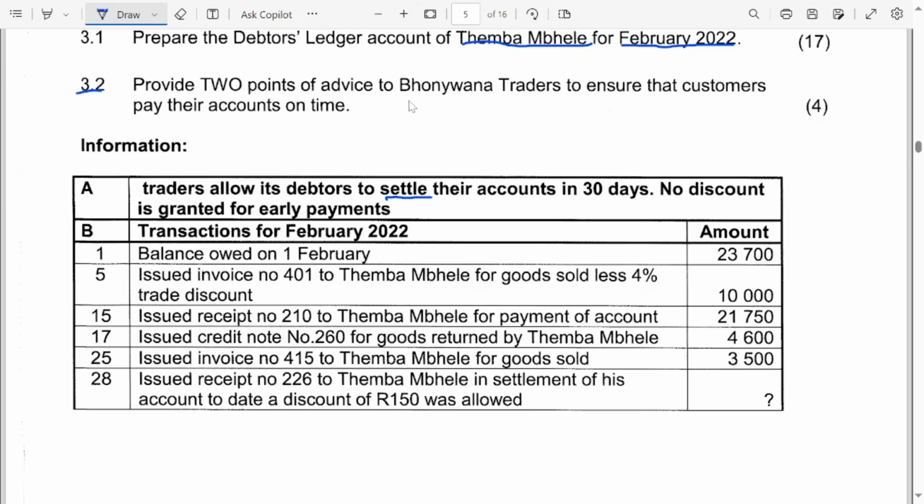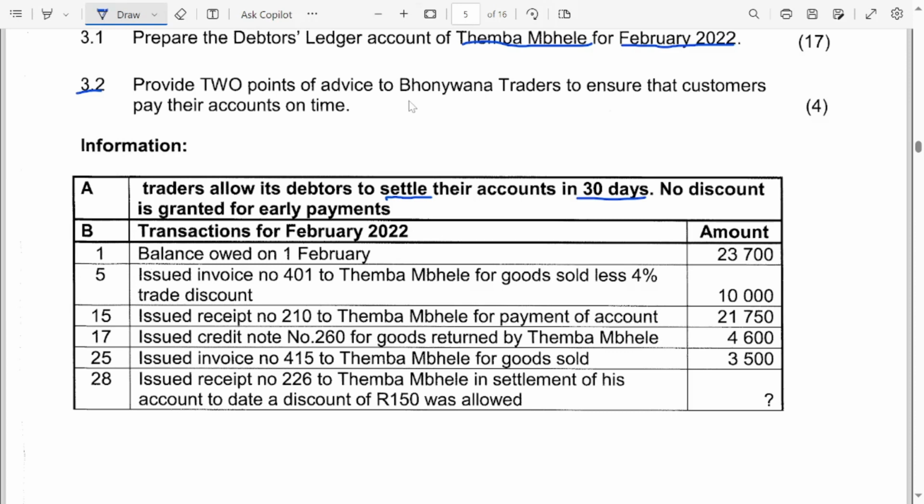Then they're saying no discount is granted for early payments, so even if you pay early, we won't be giving a discount.